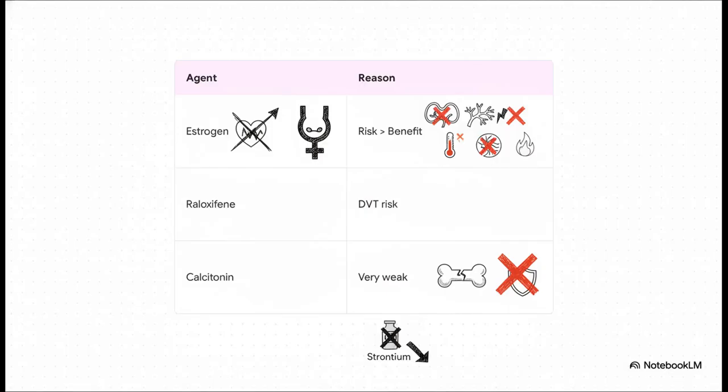microarchitectural landscape. As an advanced clinician, it is equally critical to know what not to use. Firmly dismiss these outdated therapies from your mind. Estrogen and hormone replacement therapy are rejected due to severe risks of breast cancer, CAD, and stroke. They are now strictly only indicated for severe hot flushes. Raloxifene, a selective estrogen receptor modulator that acts as an antagonist at the breast and blood vessels, carries way too high a risk for DVTs and hot flushes, despite successfully avoiding the endometrial malignancy risk we see with tamoxifen. Calcitonin, dismissed as a remarkably weak anti-resorptive with zero effect on nonvertebral fractures. And strontium ranelate, despite its theoretically neat mixed action profile, has fallen completely out of modern favor.